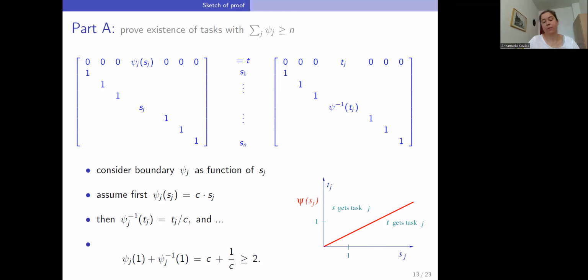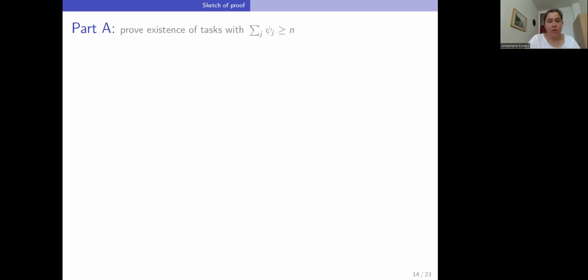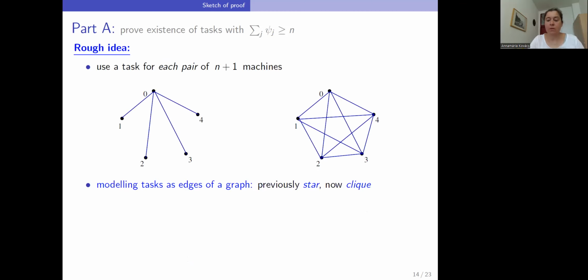First, we will give symmetric roles to the machines in order to find out which one has the highest sum of psi values. And so the rough idea is at the beginning not to start with a star input, so we don't immediately say which will be the central machine, but with a clique.